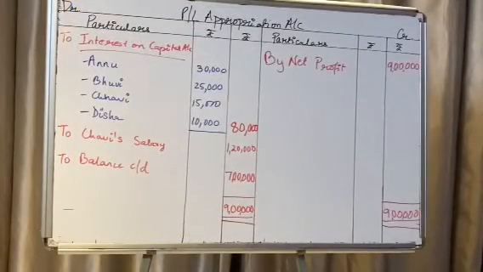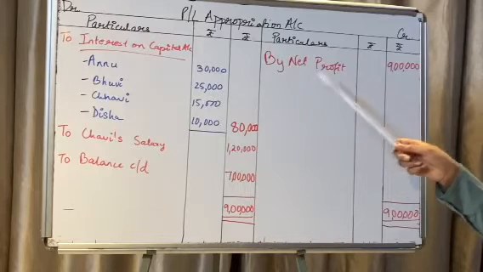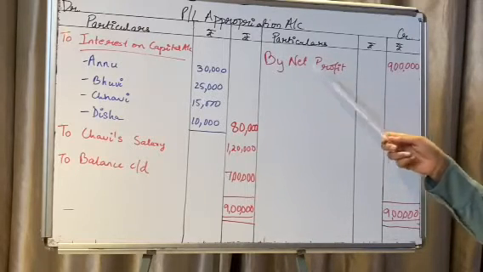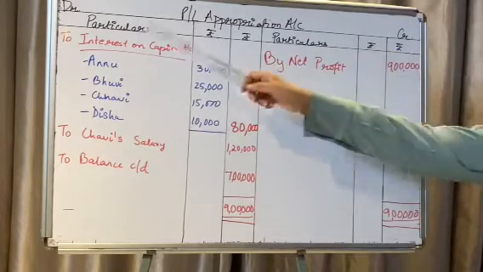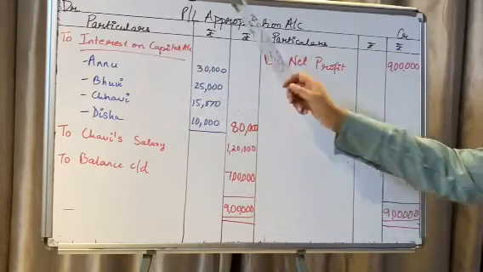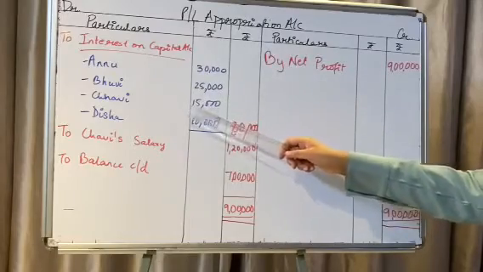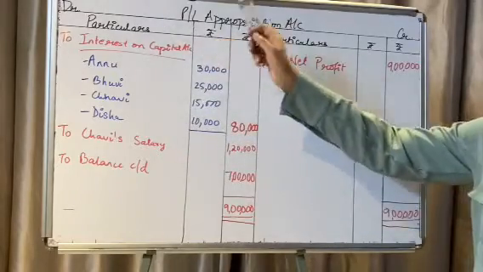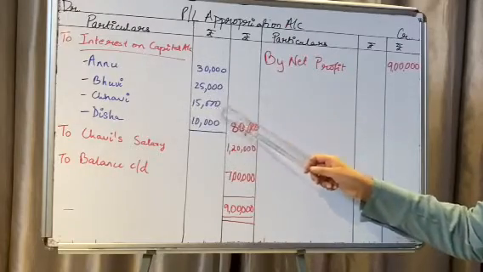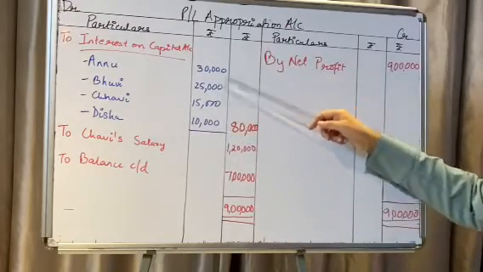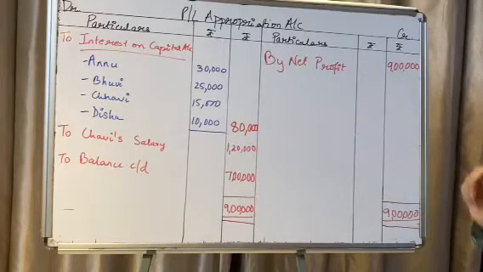Now coming to the first part of the PL appropriation account, the very first thing, transfer of the net profit. So by net profit on the credit side of the PL appropriation account, which is 9 lakhs. To interest on capital accounts, we have already shown the working note, on the debit side: Anu 30,000, Bhavi 25,000, Chavi 15,000, Disha 10,000, and total 80,000.